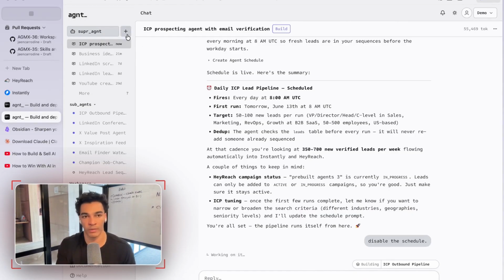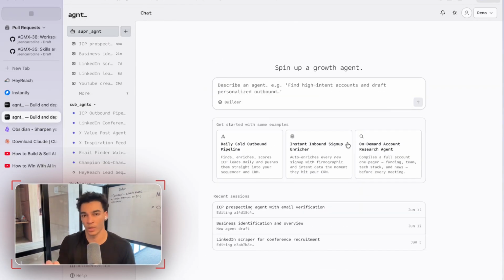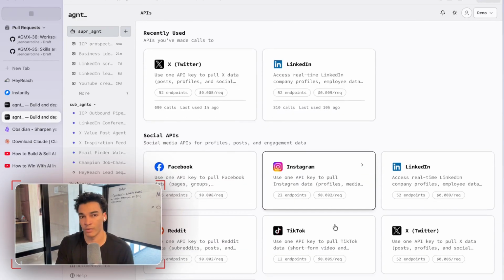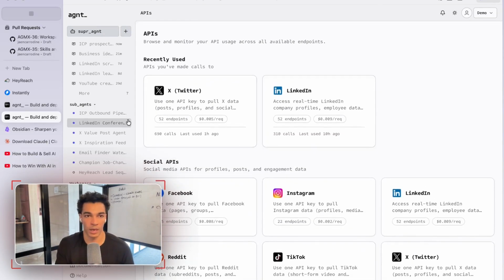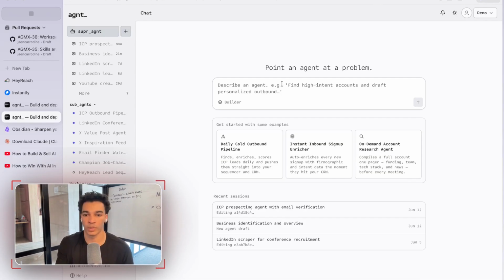This one will be probably even more simple than the one that we just built. So Agent already has built-in connections to a bunch of different platforms. You can get data from Facebook, Instagram, LinkedIn, Reddit, TikTok, really anything that you're going to need for building this type of stuff. So we'll start off a new one.